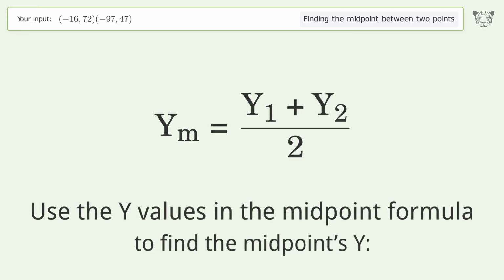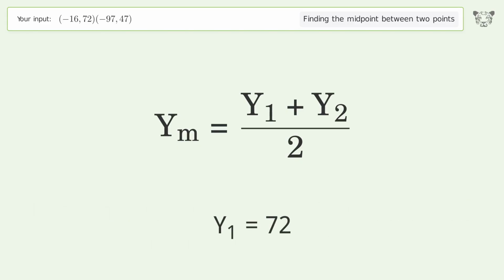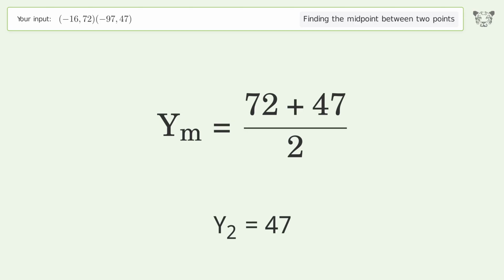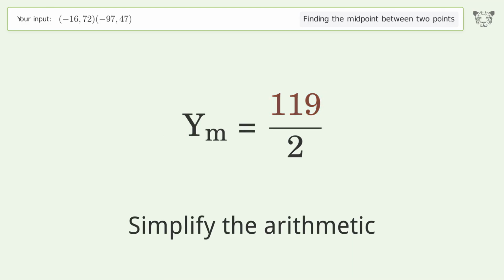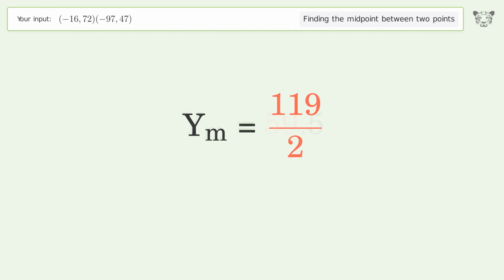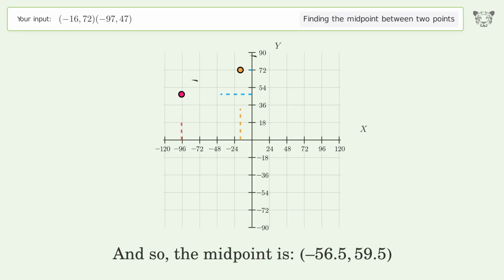Use the y values in the midpoint formula to find the midpoint's y. y1 equals 72. y2 equals 47. Simplify the arithmetic. And so, the midpoint is negative 56.5, 59.5.